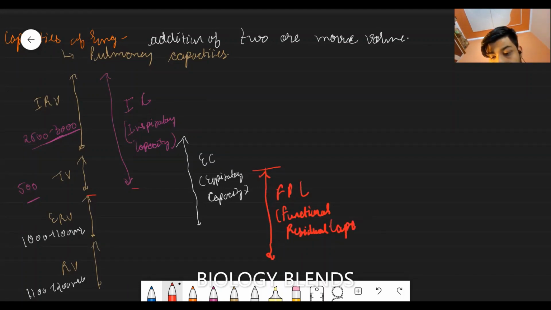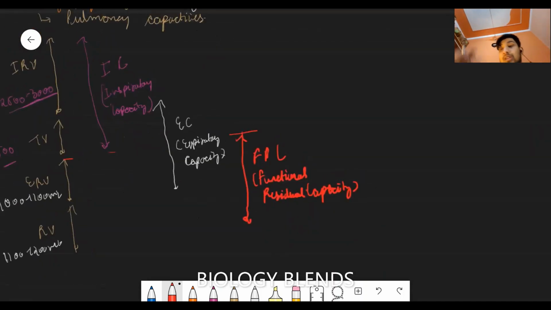Functional residual capacity. And there is one more volume known as the vital volume. The amount of air we exhale after forceful inhalation is known as the vital capacity. Vital capacity is used for knowing the functioning of the lung. Firstly, we inhale forcefully, and then the amount of air which we exhale after forceful exhalation is known as the vital capacity.